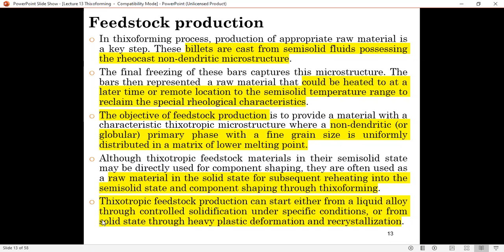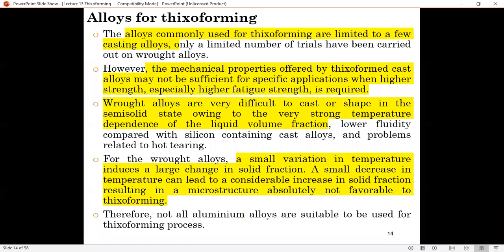If it's done in the solid state, it will go through heavy plastic deformation and then a recrystallization stage. But not all alloys can be used for this particular purpose. Only selected alloys. In aluminium I think there are two commonly used alloys for this.